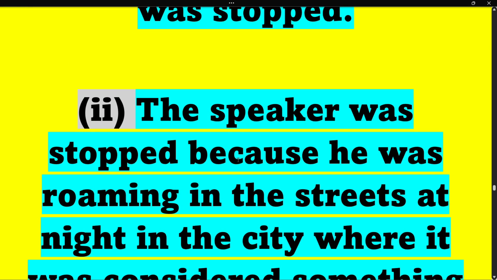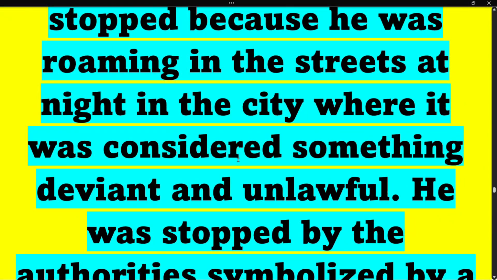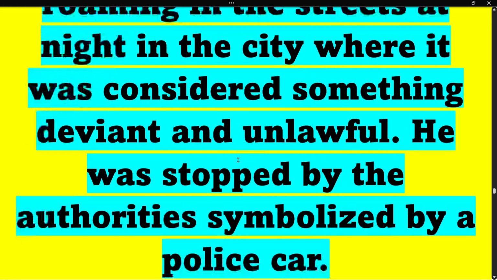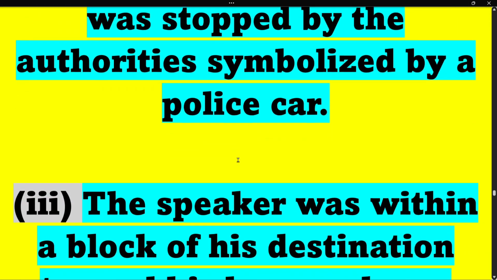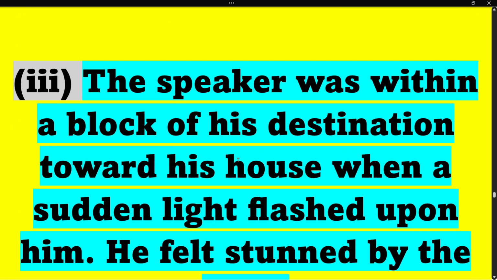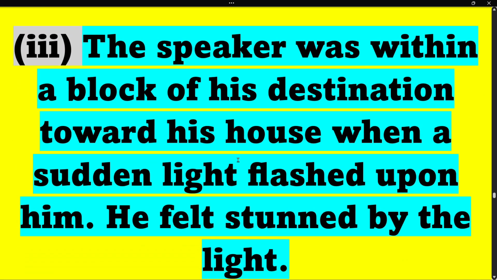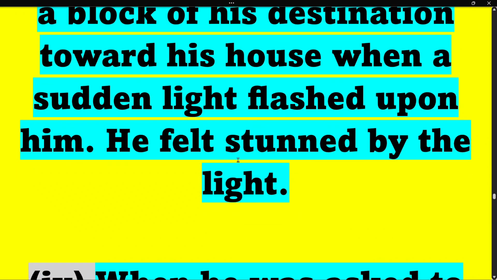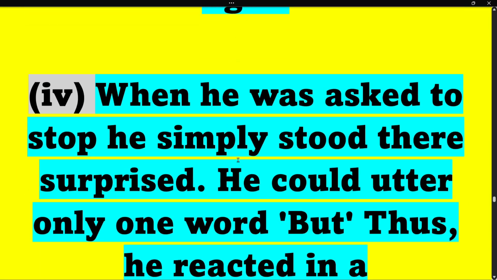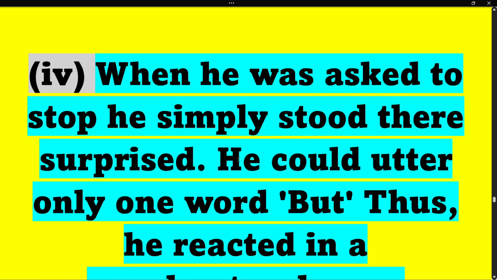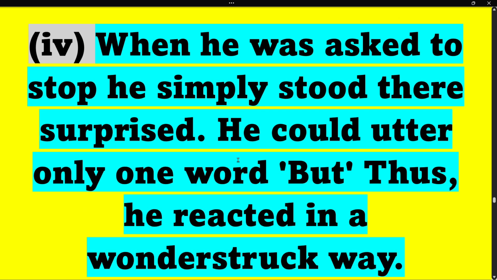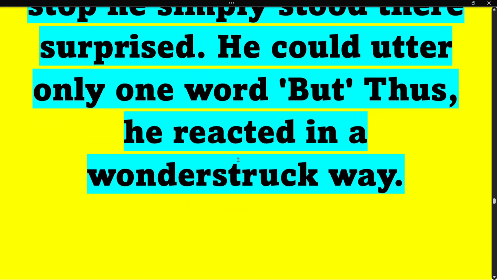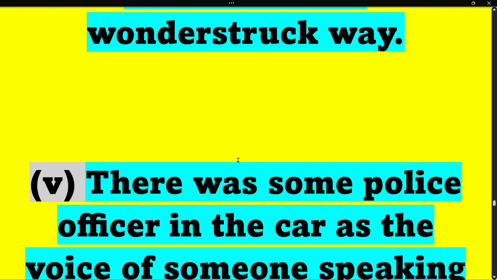Now, second answer. The speaker was stopped because he was roaming in the streets at night in the city, where it was considered something deviant and unlawful. He was stopped by the authorities, symbolized by a police car. Now, third answer. The speaker was within a block of his destination toward his house when a sudden light flashed upon him. He felt stunned by the light. A fourth one. When he was asked to stop, he simply stood there, surprised. He could utter only one word, but thus he reacted in a wonder-struck way.